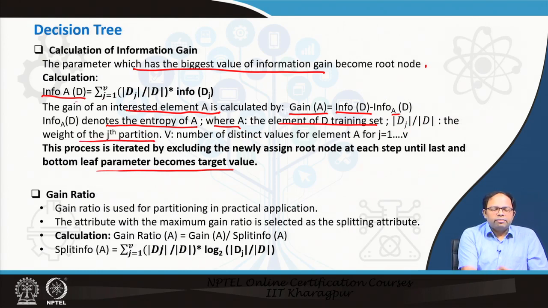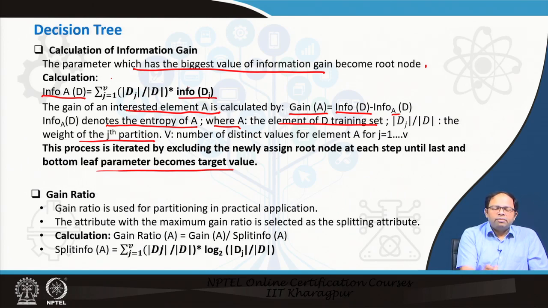Because whenever we are splitting the data using this A, there could be, say, 3 classes of A. So, j equal to 1 to v are the different classes, and each class will have different splits. Income has 3 categories, suppose, so we will divide the data into 3 different groups. Each group has a mixture of positives and negatives, that means correctly predicted data and not. And for each of these splits we can calculate the information gain.